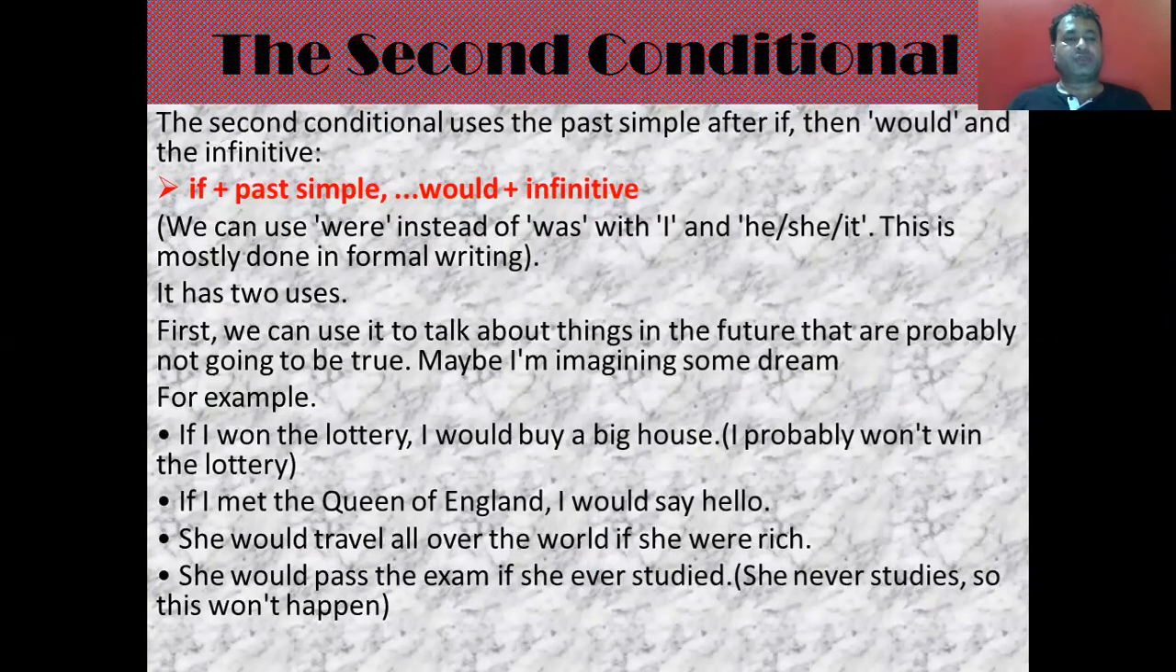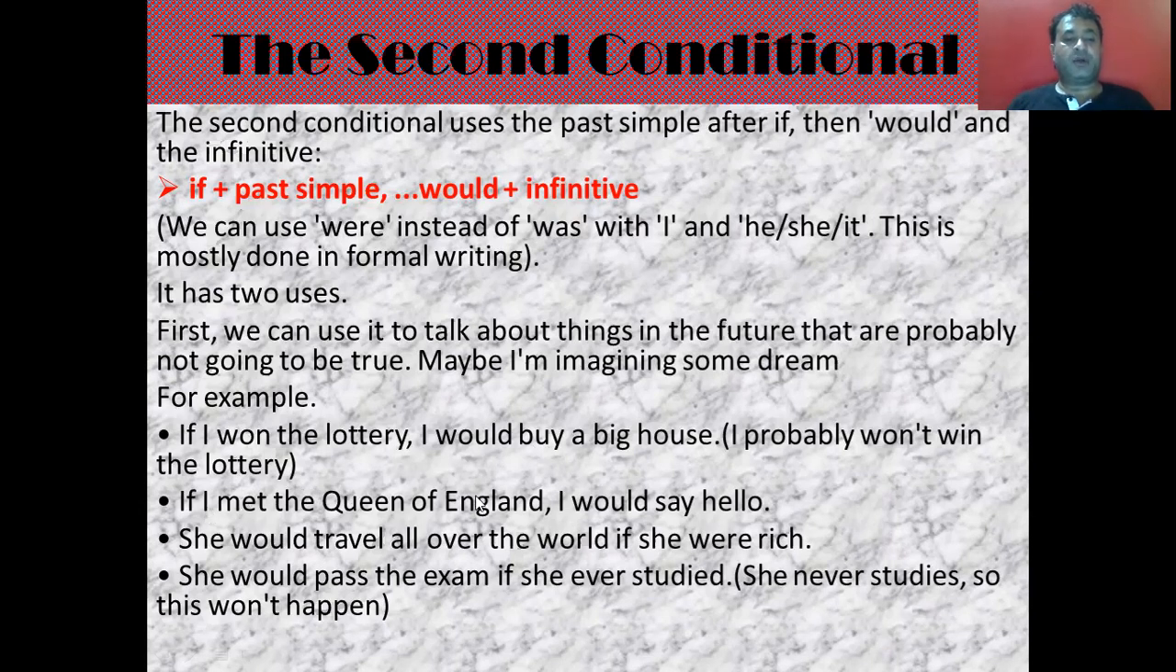Now it has two uses. First, we can use it to talk about things in the future that are probably not going to be true. Maybe I am imagining some dream. For example, if I won the lottery, I would buy a big house. I am probably not going to win the lottery. It is just my imagination, just my dream. Here in the if clause, I use the second form of verb, won, along with if. So in the main clause there will be would plus infinitive, would plus buy, the first form of verb.